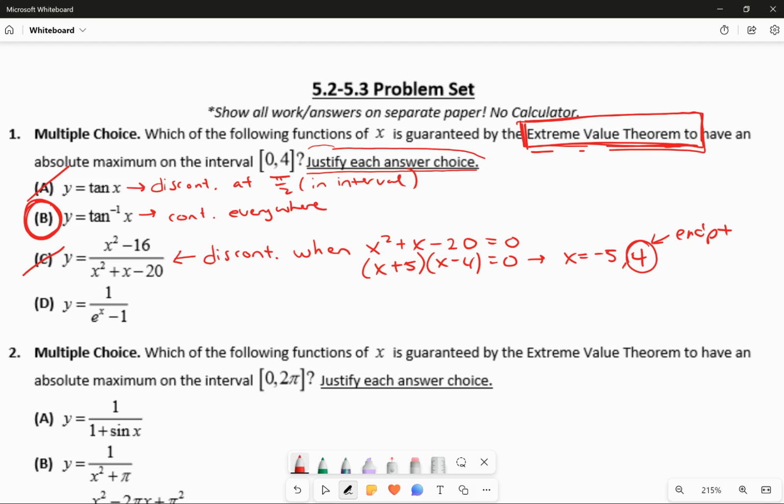Finally, in part D, it's not rational because of e to the x, but we have the same idea. We have this quotient, so it is discontinuous when that denominator is equal to 0. When e to the x minus 1 equals 0, in other words, when e to the x equals 1, just think, e to what power is equal to 1? That's when x is equal to 0. Again, this is the other endpoint on our interval from 0 to 4, so therefore not the answer. This is a very brief way of justifying each answer choice, just talking about where they're continuous or discontinuous. So that's what I'm looking for in those types of questions.